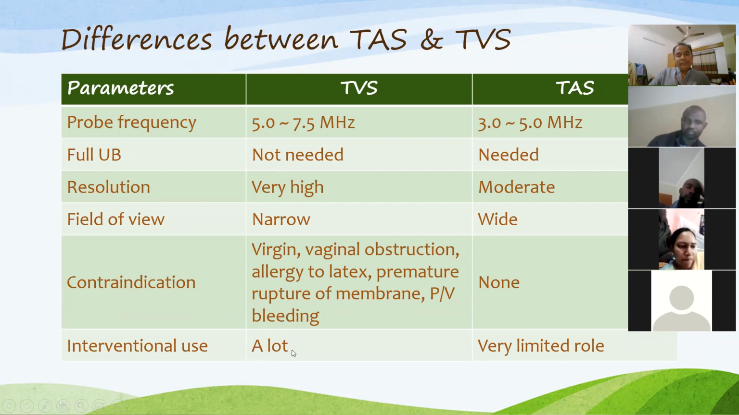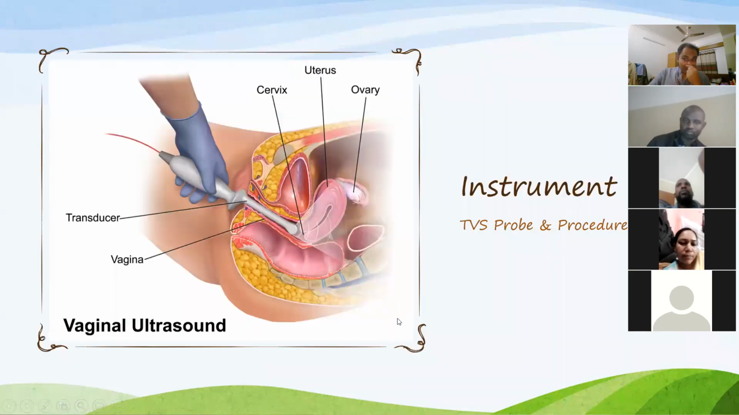Interventional use, especially for different interventions like in vitro fertilization, TVS is the only procedure, but we don't do it by transabdominal sonography. So this is the instrument you see here. This is the probe, the TVS probe, this one you see introduced.